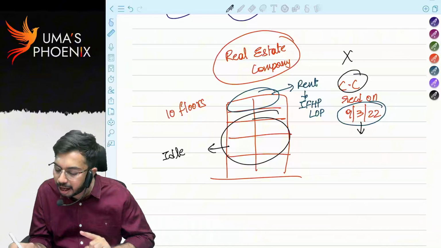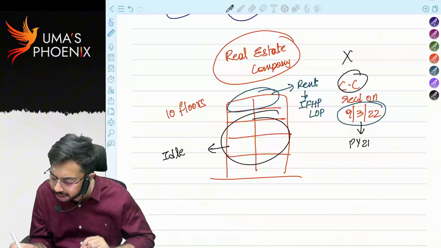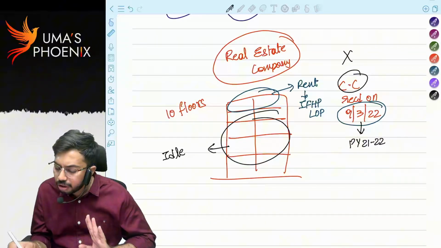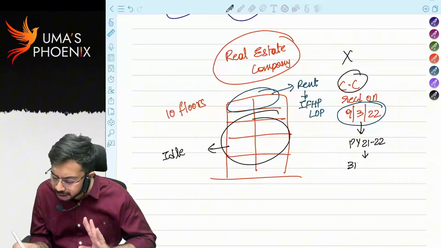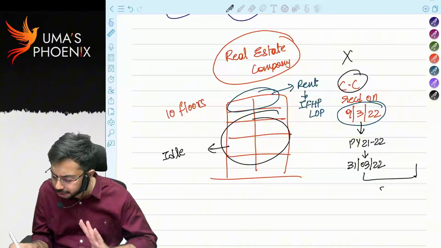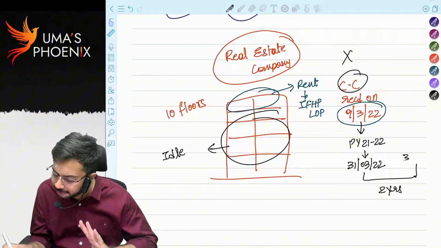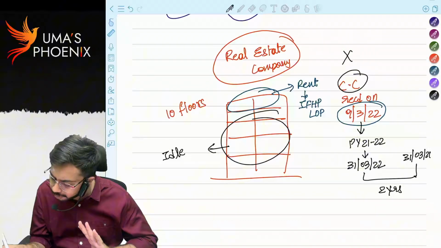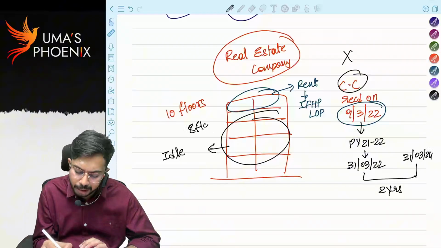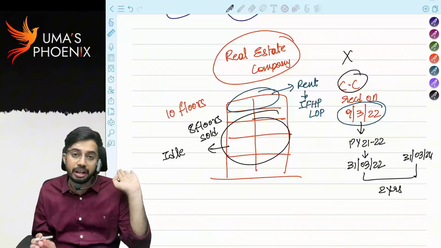So for 9th March 2022, this falls under the previous year 21-22, correct? Now for 21-22, 31st March 2022 is last date. From 31st March 2022, 2 years means 31st March 2024. All house properties, remaining 8 floors, they are to be sold on or before 31st March 2024.